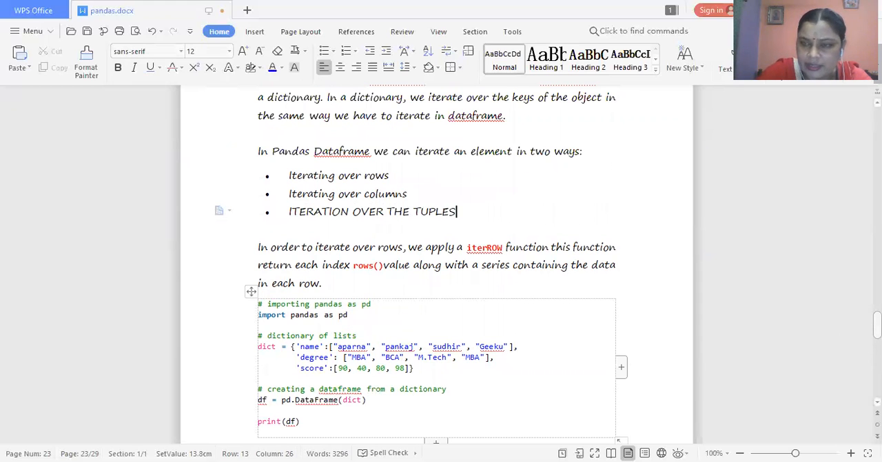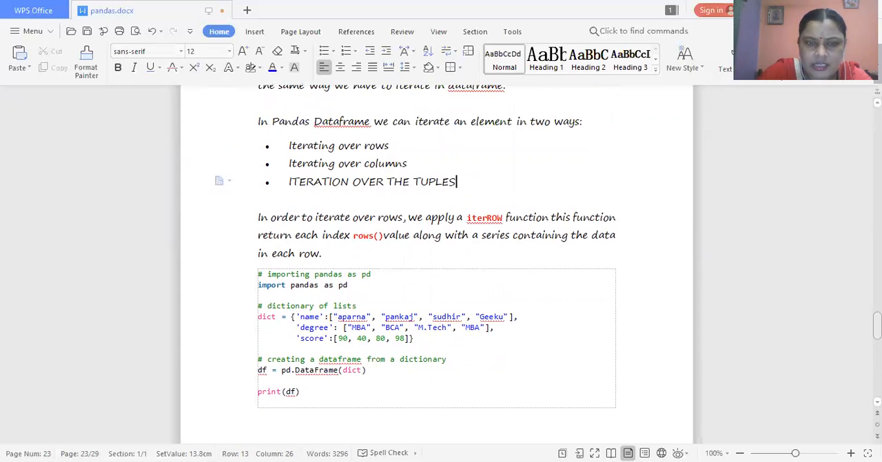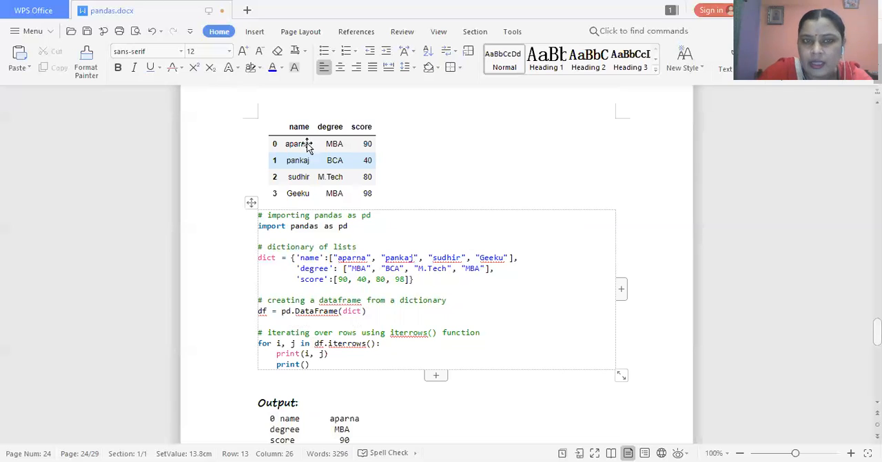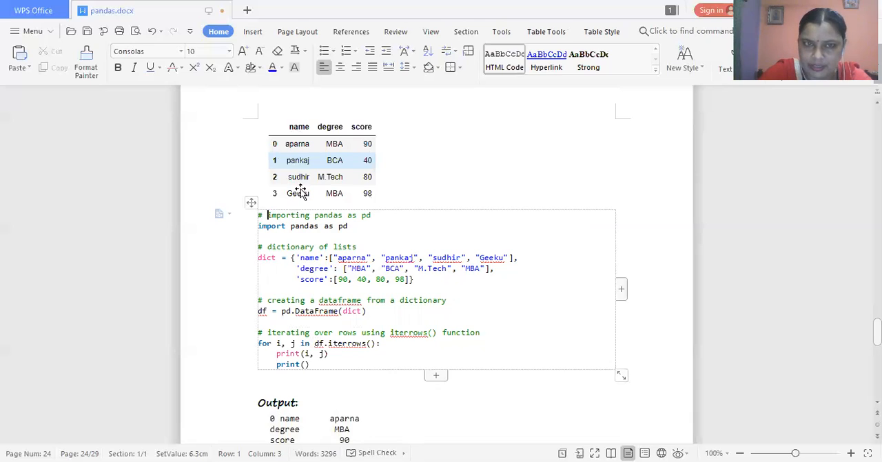Suppose there is a data frame, and the structure of the data frame is like this: three columns there: name, degree, and scores, and four indexes, 0 to 3. This is a data frame having three columns. Now, one row means at the 0 position, the value is Arpana, MBA, and 19. At the 1 position, the value will be Pankaj, BCA, and 40, and so on.